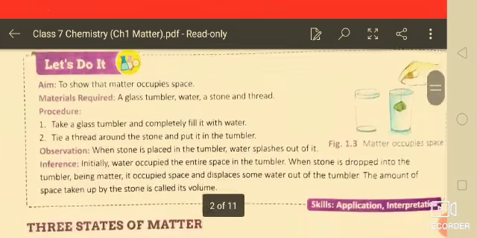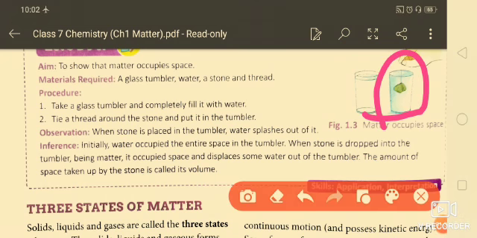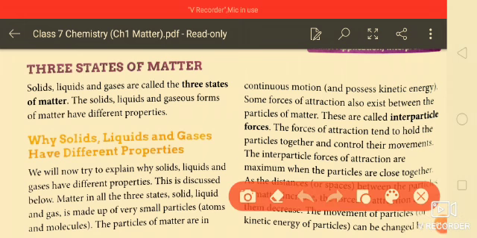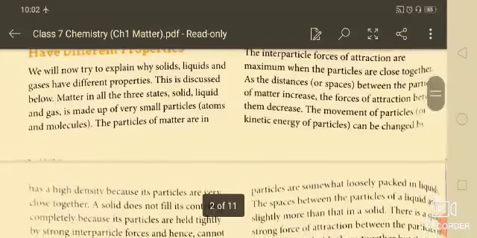Now, the next thing is the second example. This is an experiment which shows how matter occupies space. Here you are seeing an object kept inside the water, and it removes the water. It shows that every matter occupies space. Next are the three states of matter. Students, you know, solid, liquid and gas. These are the three states of matter, and why solids, liquids and gases have different properties is given here.